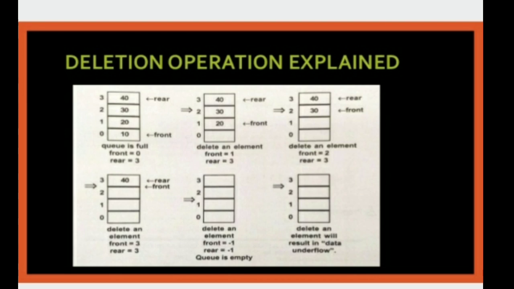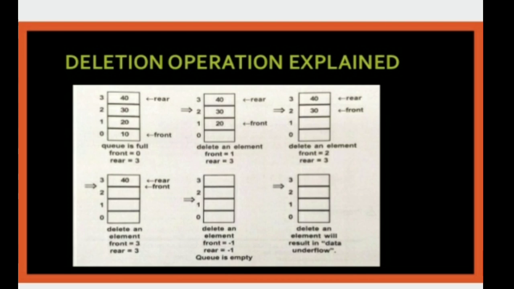What is the rear position? The rear position is 40. And what is the front position? The front is equal to 0. Now you want to remove one element, delete an element. That is the first element. You are removing the first element, 10. Why? Because this is a queue: the elements are inserted at one end and deleted from the other end. Clear, guys? The deletion element 10 is removed.